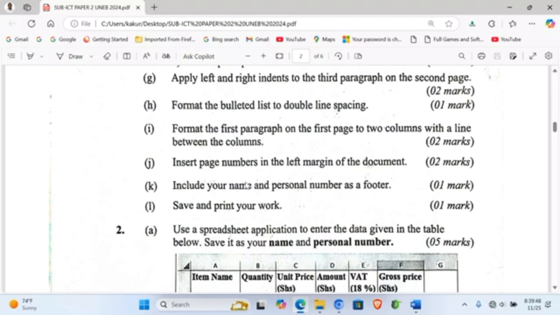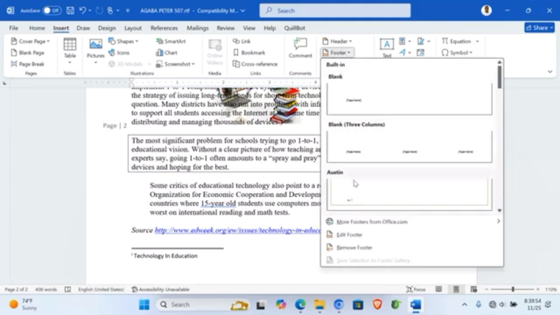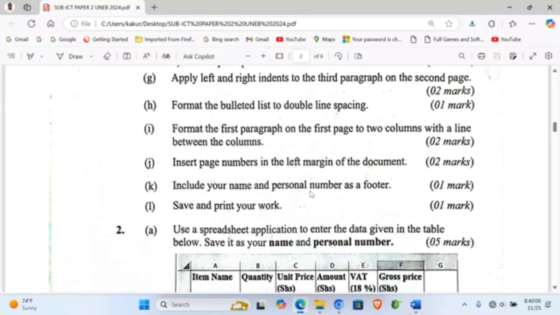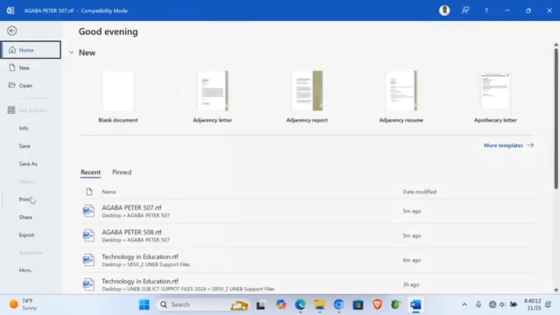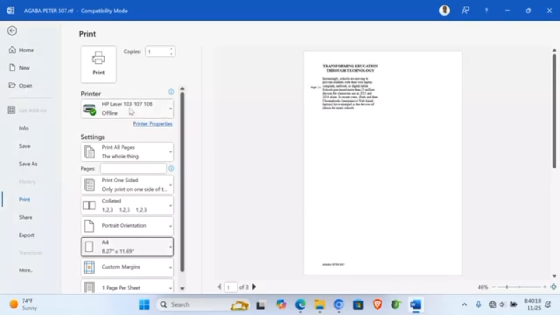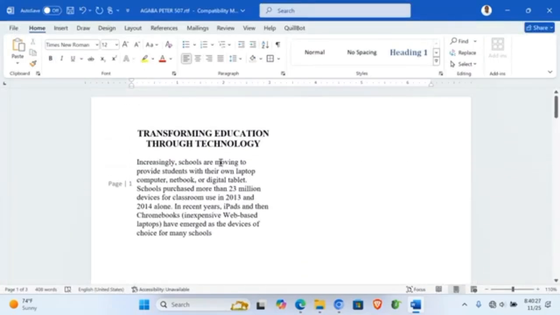Include the name and your personal number as a footer. I'm going to insert header and footer. I edit, I put there your name and personal number. Now I remove that one. Save and print your work. Now once you are done, you go to file, you go to print. Now here you choose A4 because you are going to print on A4. Now you choose your printer. That's all. That's basically what we are supposed to go through for question number 1, which was Microsoft Word. We are done.